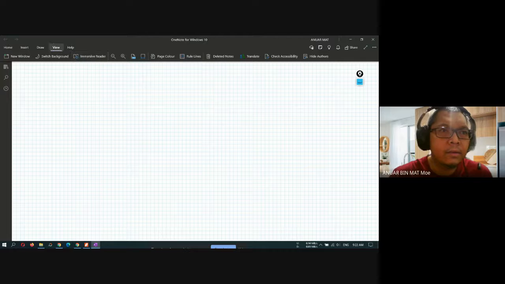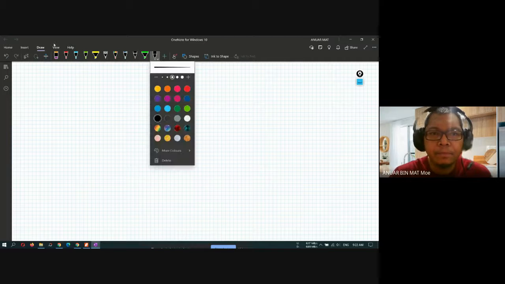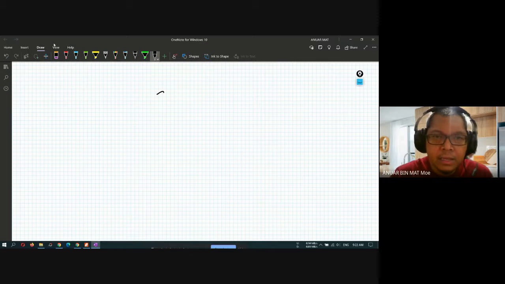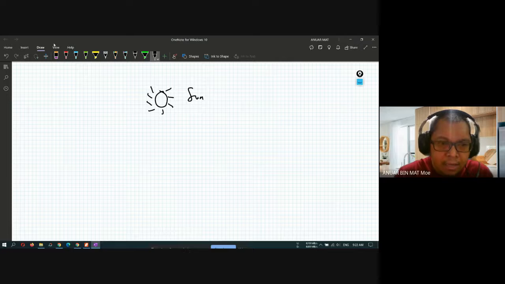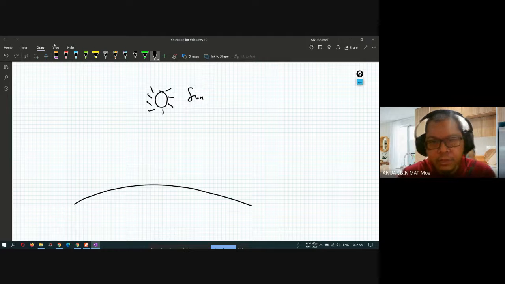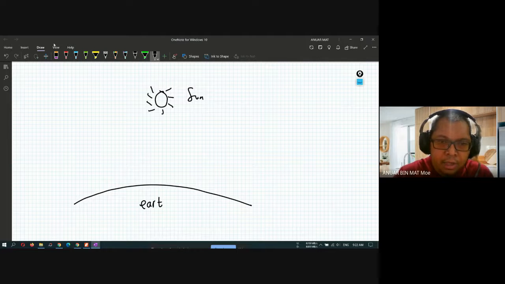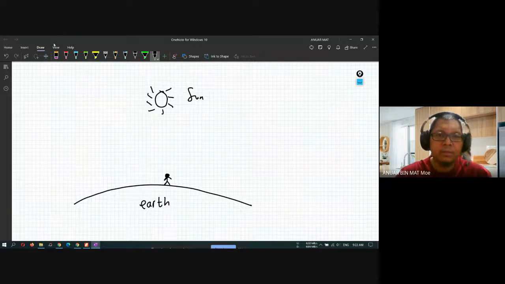Okay. During the midday, this is the position of the sun. And then this is the position of the earth, and this is the people on the earth, right?